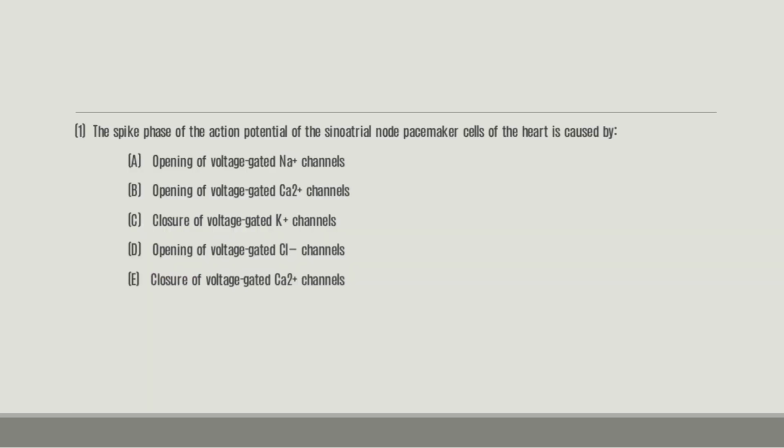The first question, number one: the spike phase of the action potential of the sinoatrial node pacemaker cells of the heart is caused by A. Opening of the voltage-gated sodium channels. B. Opening of voltage-gated calcium channels. C. Closure of voltage-gated potassium channels. D. Opening of voltage-gated chlorine channels. Or E. Closure of voltage-gated calcium channels. So which do you think is the answer?